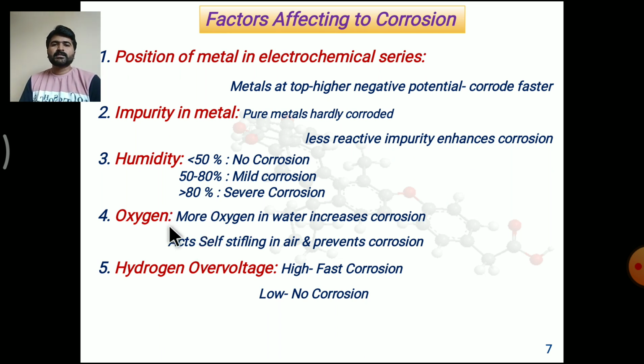The fourth factor is the effect of oxygen. If oxygen is present in the liquid medium, then it enhances the rate of corrosion. If the oxygen is present in the air, then it acts as self-stifling, meaning it prevents the corrosion. And the last factor is the effect of hydrogen overvoltage. Hydrogen overvoltage is the extra voltage required to evolve hydrogen from the surface of a metal compared to the voltage required to evolve hydrogen from the surface of pure platinum metal. If the hydrogen overvoltage is high, there is fast corrosion, and if it is low, there is low corrosion or no corrosion.